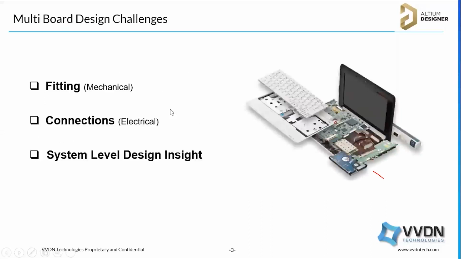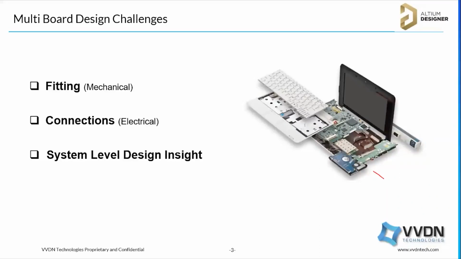So first, what are the multi-board design challenges we will face while designing multiple boards? First thing is mechanically, how the two or multiple boards are going to fit together. The second thing is electrically, how it is going to connect, whether there is any net name mismatch, or whether it is connecting exactly or not, that we have to check. And finally, the system level design.